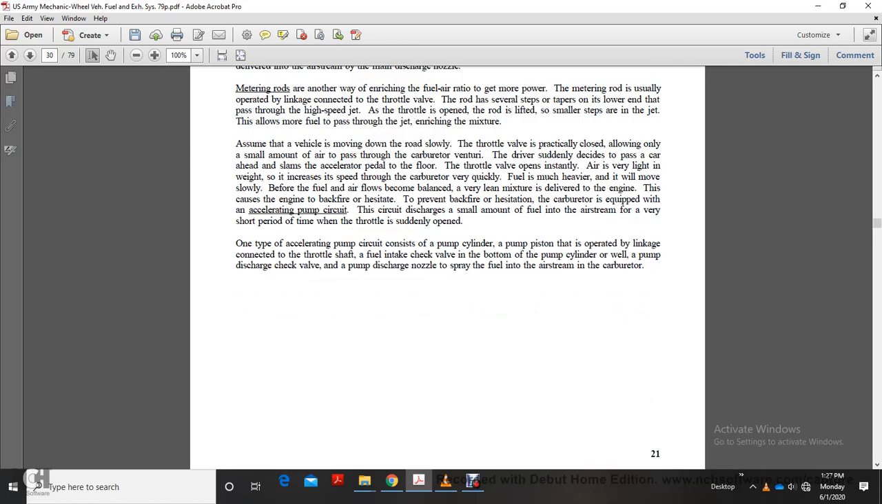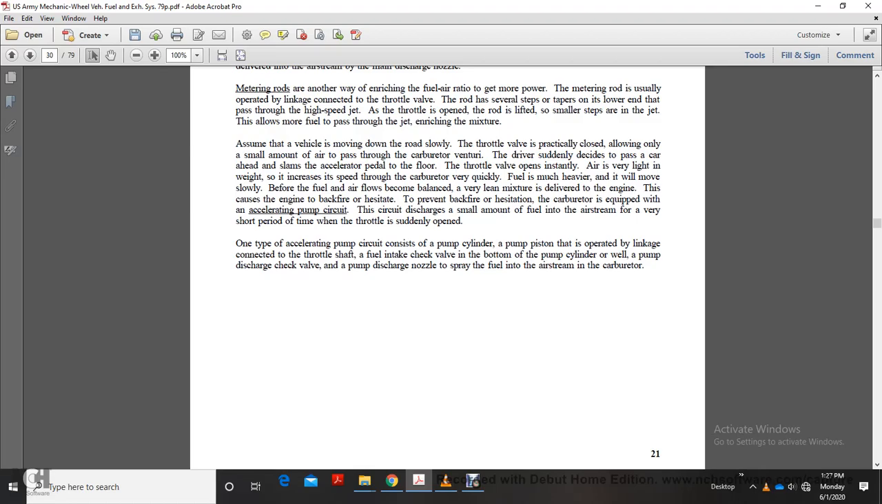Alright, assume that the vehicle is moving down the road slowly. The throttle valve is partially closed, allowing only a small amount of air to pass through the carburetor venturi. Suddenly, the driver decides to pass a car ahead and slams the accelerator pedal to the floor. The throttle valve opens instantly. Air has very little weight, so it increases speed through the carburetor very quickly. Fuel is much heavier and will move slowly, so the fuel and air flows become unbalanced and a very lean mixture is delivered to the engine. This causes the engine to backfire and hesitate.